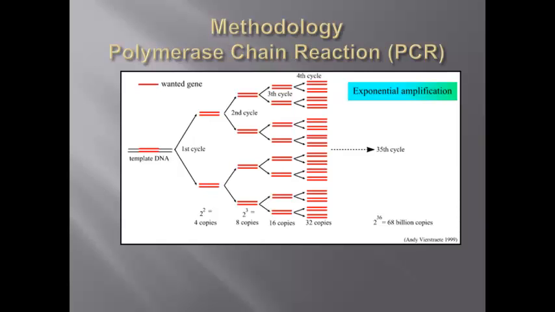Methodology: polymerase chain reaction. PCR is used to exponentially amplify a few copies of a template DNA. Reverse transcriptase can build DNA strands based on an RNA template. Real-time PCR enables both detection and quantification of the targeted DNA molecule.